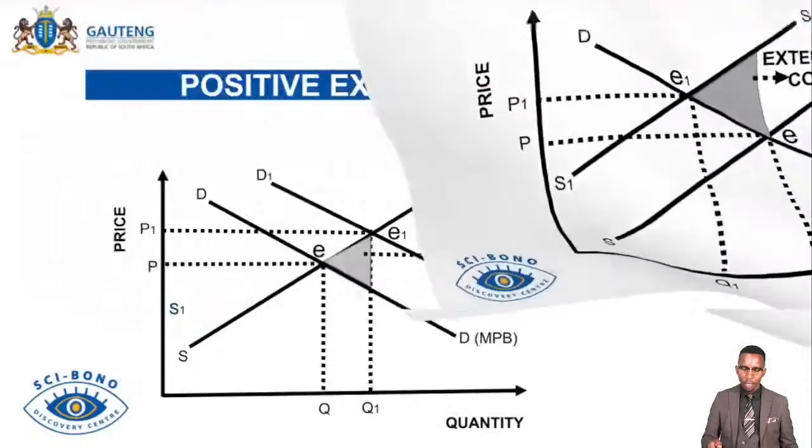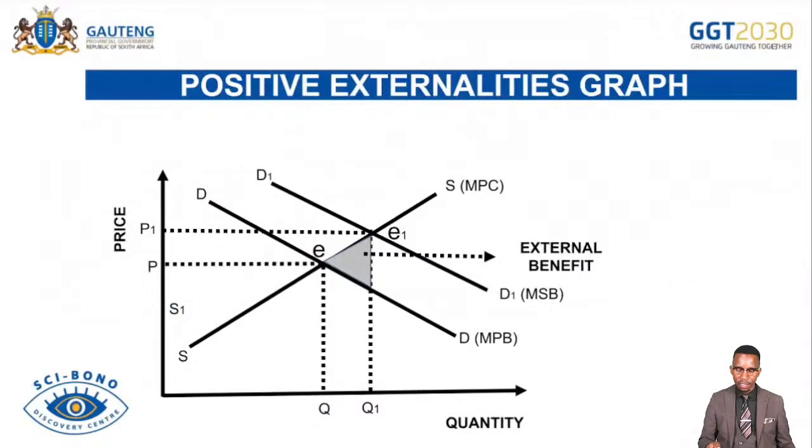And then we go further to another graph for positive externalities. That's when we talk about benefit that spill over to the third party. So shaded area indicates external benefits or social benefits, or one can say private benefit or external benefits.